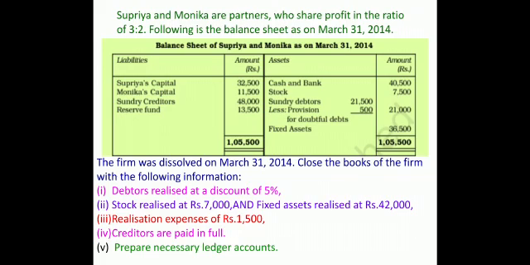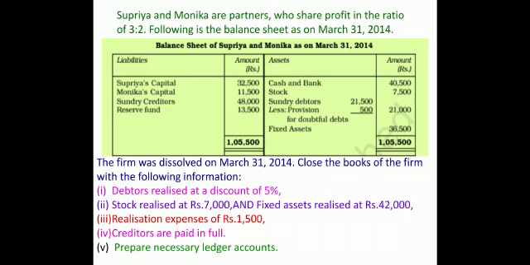Once you have shifted all these values, now let us read the adjustment. The firm was dissolved on March 31st, 2014. Close the books of the firm with the following information. First of all, the debtors they realized at a discount of 5%. Now the question is, which value of debtor should be taken? Children, you will be taking the gross value of the debtor, that is 21,500. Then calculate 5% of it. 5% of that comes out to be 1075. Deduct that, and whatever you get is the amount realized from debtors. Stock realized 7,000 and fixed asset realized 42,000. So their realized values are given.